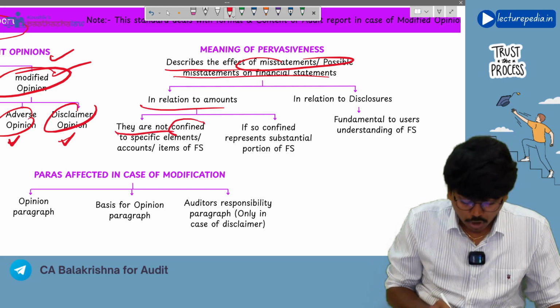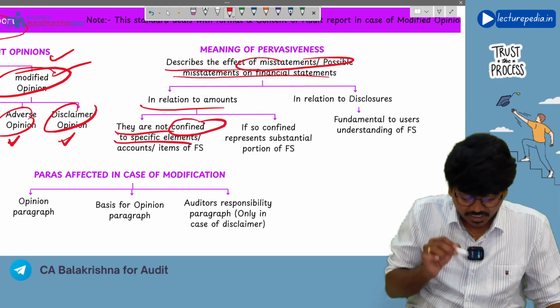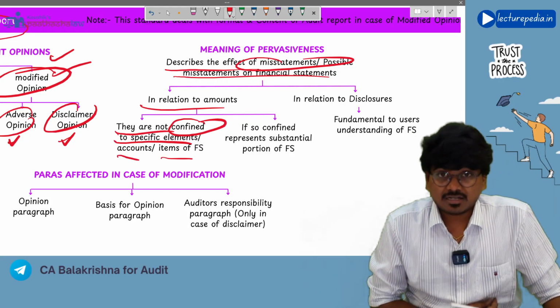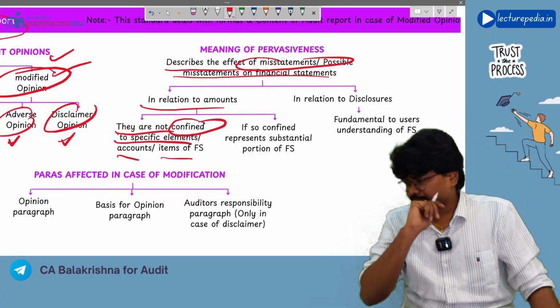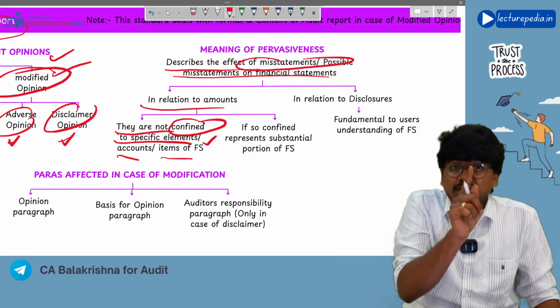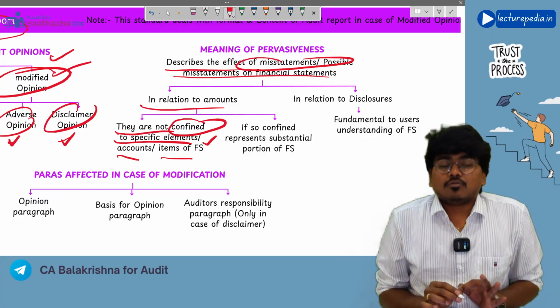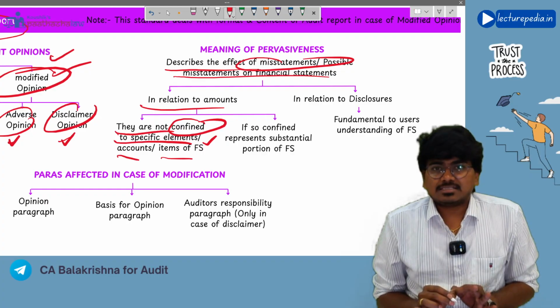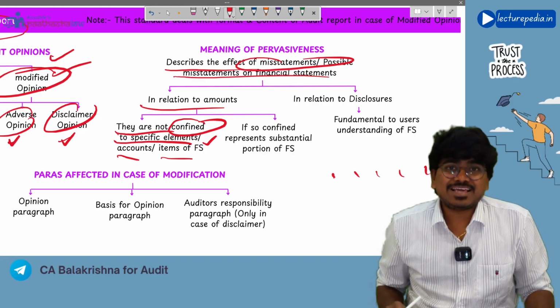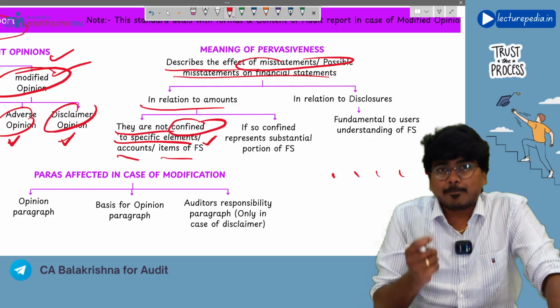They are not confined to specific elements, accounts, or items of financial statements. The definition for pervasiveness is that misstatements are there in many items, then you will call it pervasive.